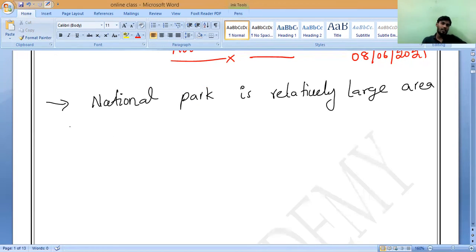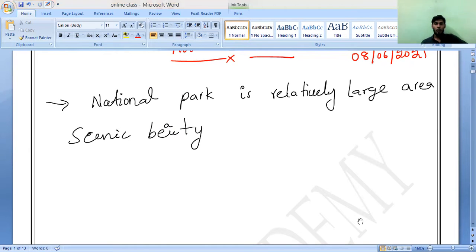What is the meaning of scenic? Scenic means very good natural view, sceneries. Scenic beauty.